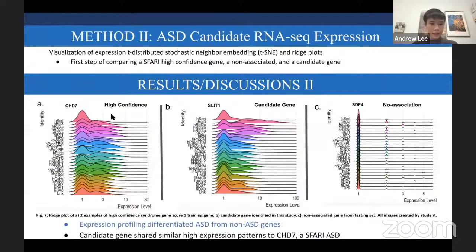For CHD7, a high confidence gene, and SLIT1, one of the candidate genes I identified in this study, you can see that these genes share high expression levels and similar expression profiling. However, SDF4, a non-associated gene, has little to no significant expression.